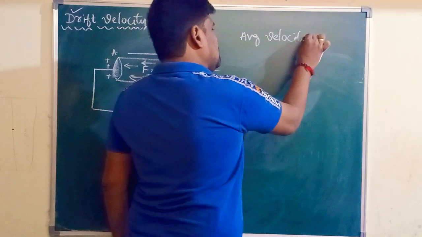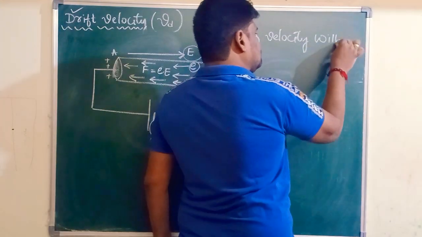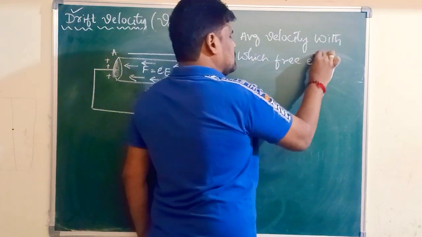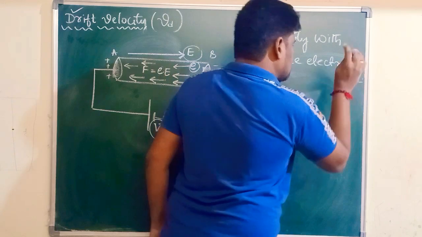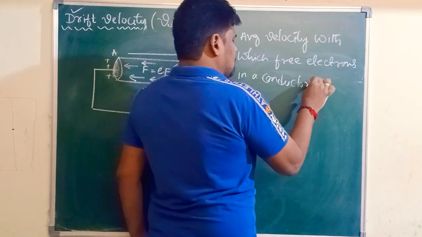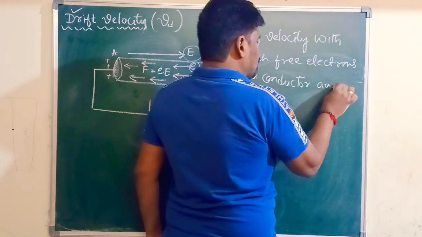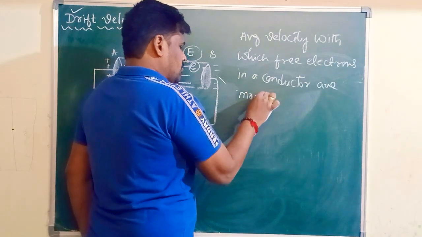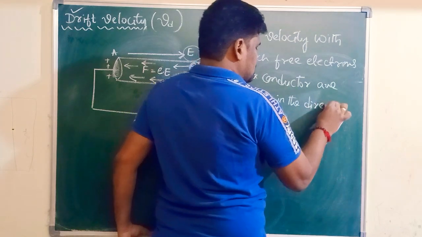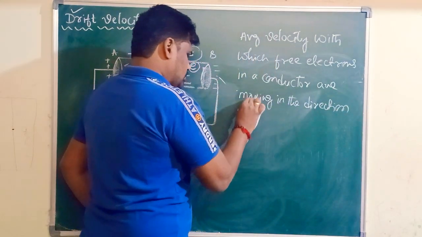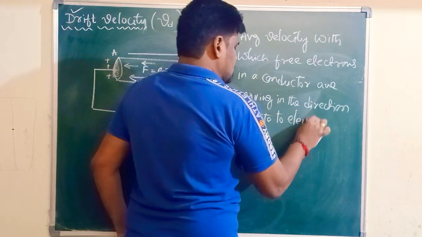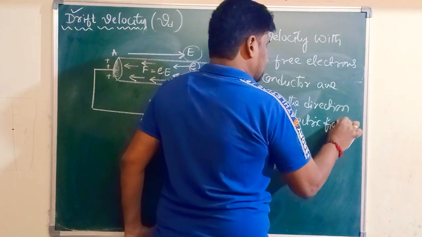Average velocity with which free electrons in a conductor are moving in the direction opposite to the electric field.